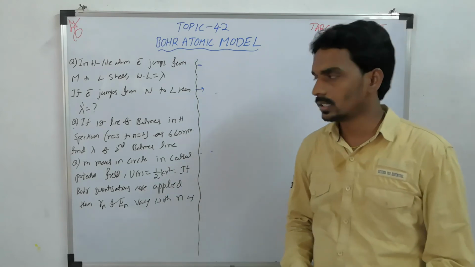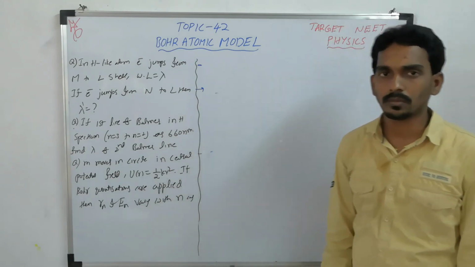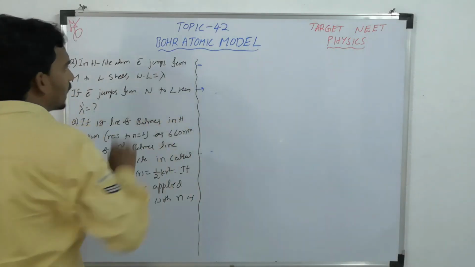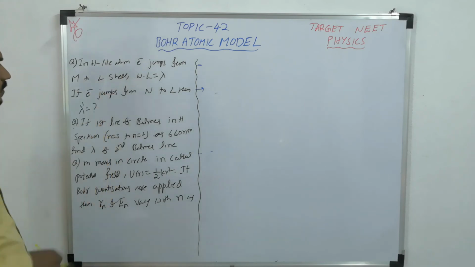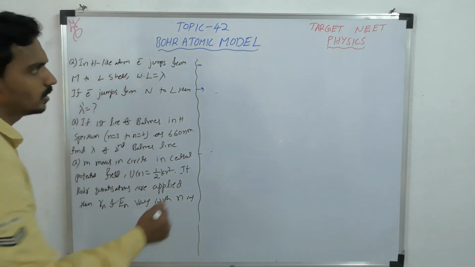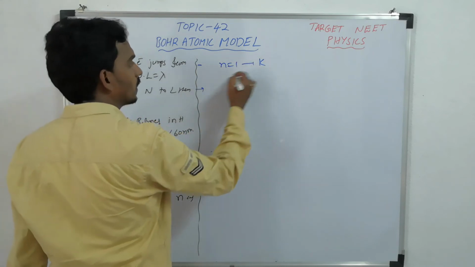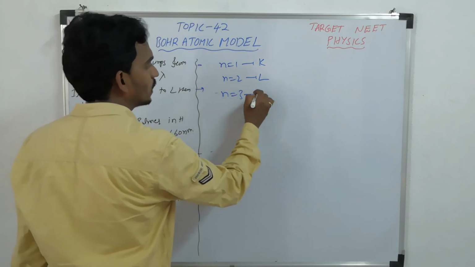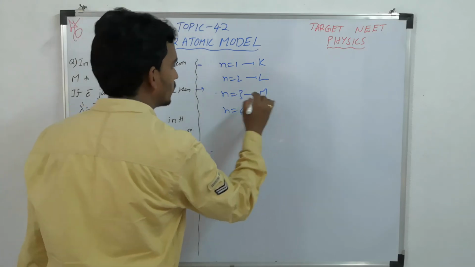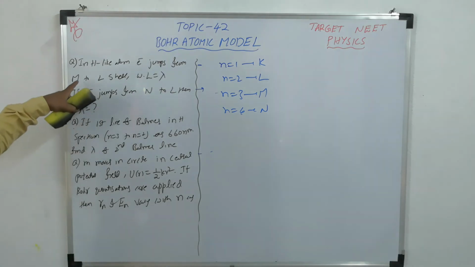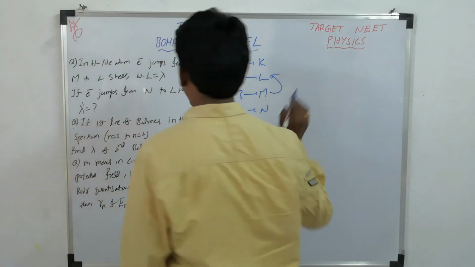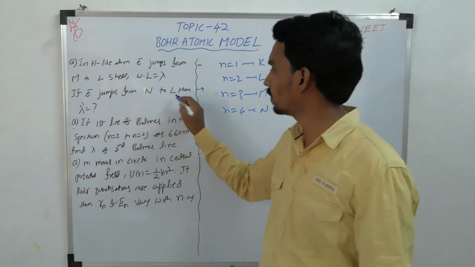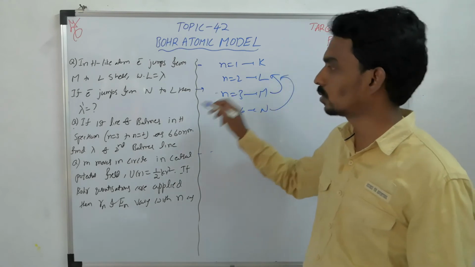Now similarly, let us consider some questions so that we can understand how to apply these things. Consider a hydrogen-like atom where an electron jumps from the M to the L shell. n equal to 1 means K, n equal to 2 means L, n equal to 3 means M, n equal to 4 means N, and so on. The first jump is from M to L, 3 to 2, and the corresponding wavelength is lambda. Then they are asking the wavelength when it is from N to L, 4 to 2.